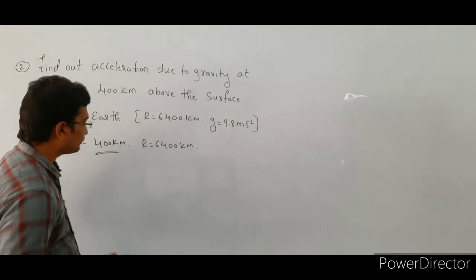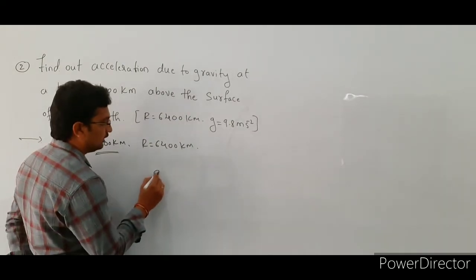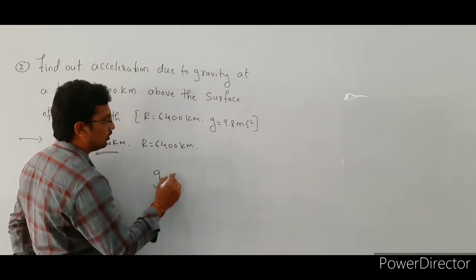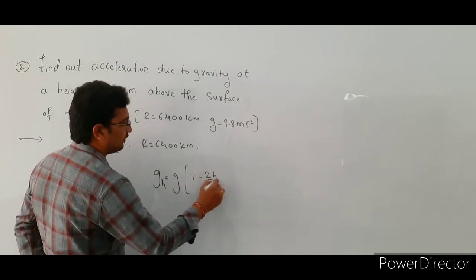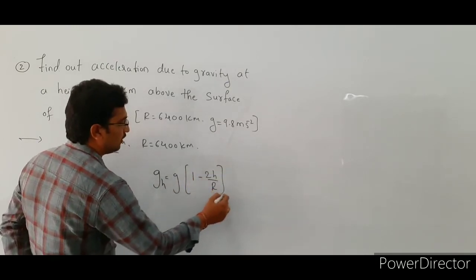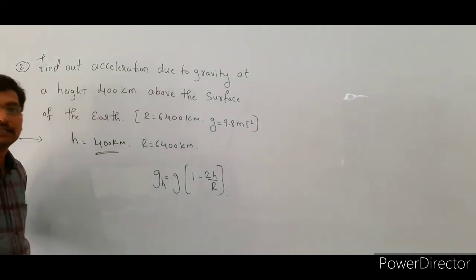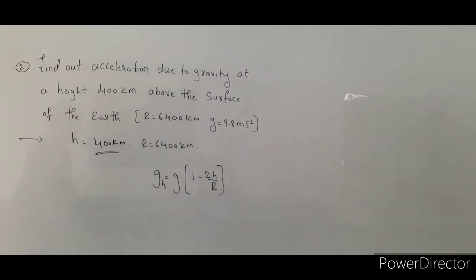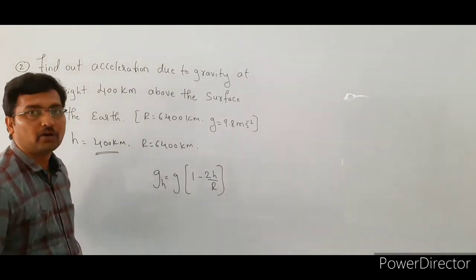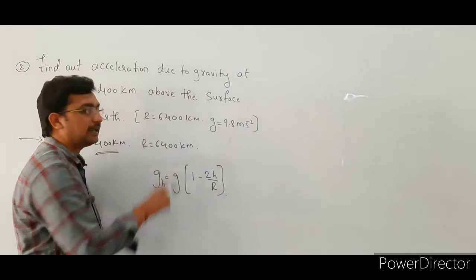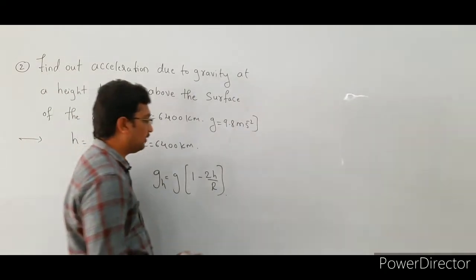So then we are using the relation g_h = g (1 - 2h/R). This formula we use to find out the acceleration due to gravity at a height h from the surface of the earth, right. Because in this case the height value is very small compared to the radius of the earth. Okay, substitute the values here.